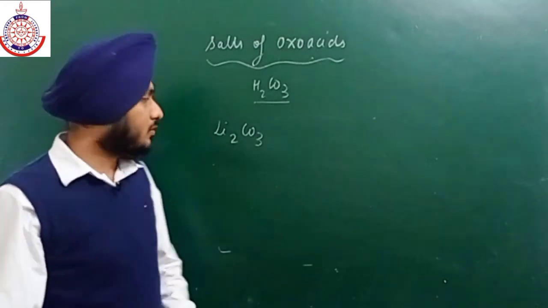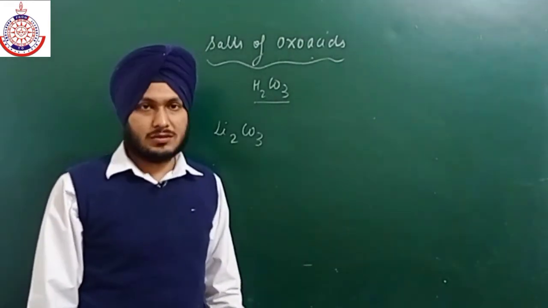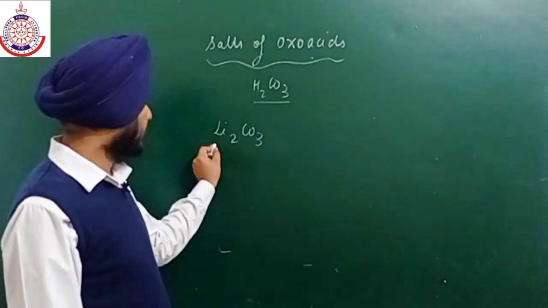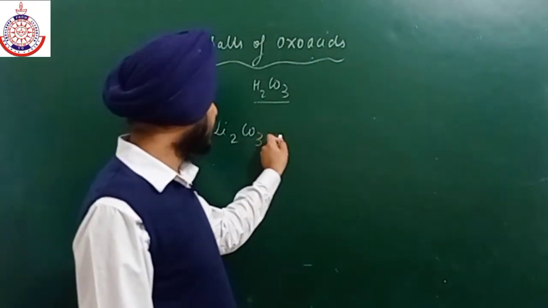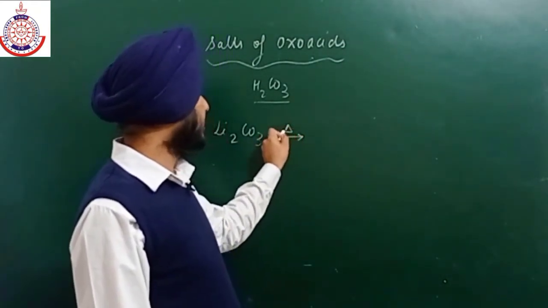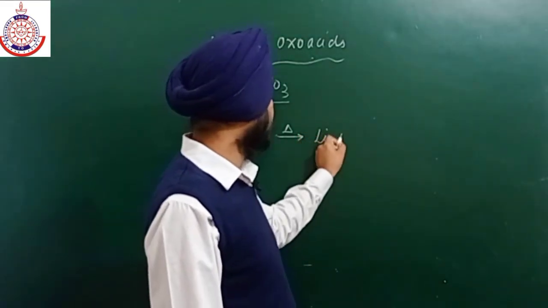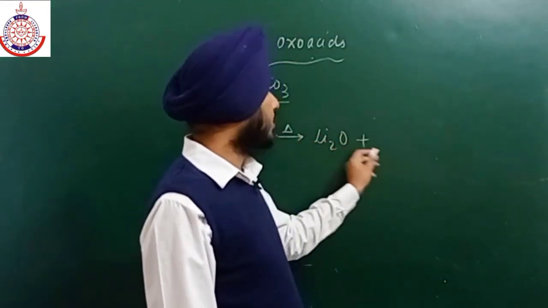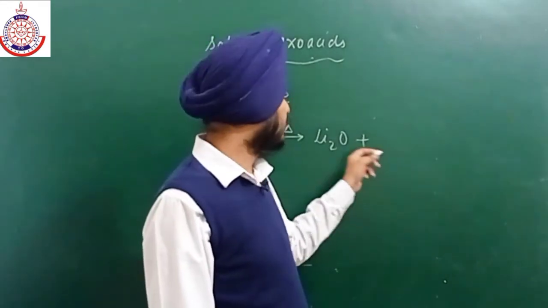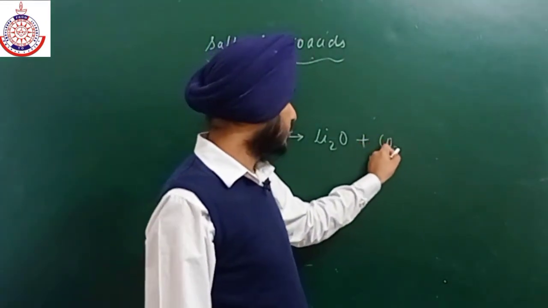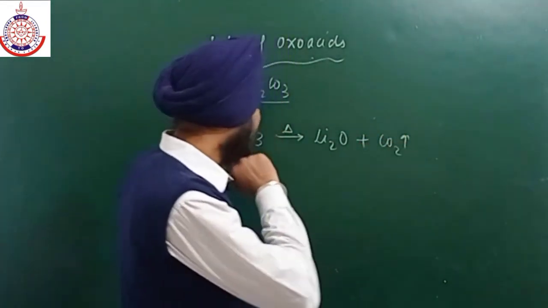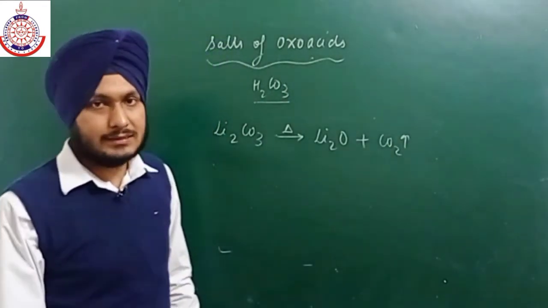Now this is also an exception: only lithium carbonate is unstable to heat, and it gets easily decomposed into its oxide, and CO2 gas is released. Other carbonates are highly stable.